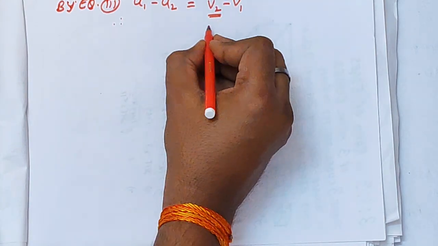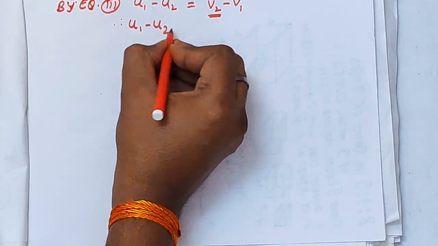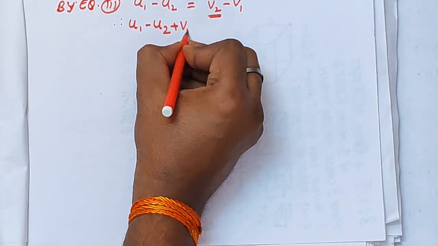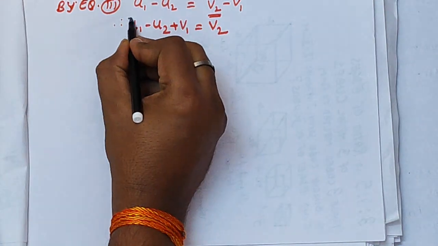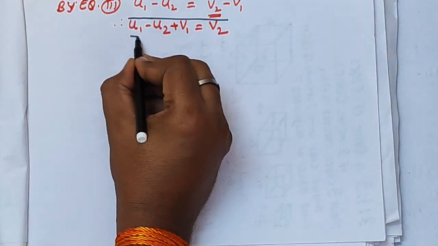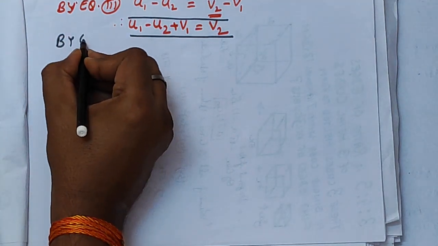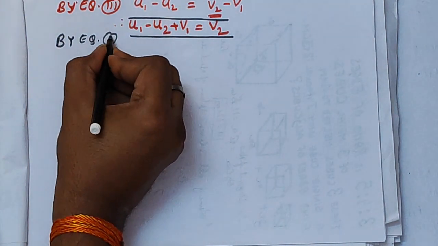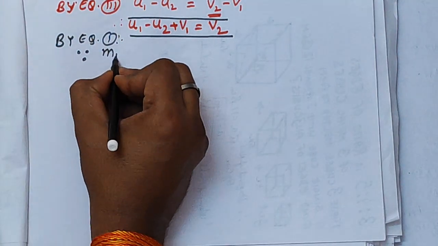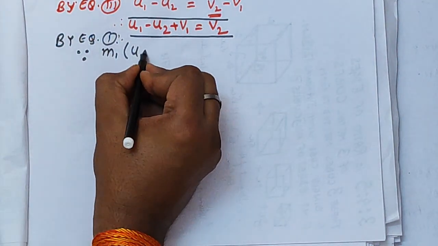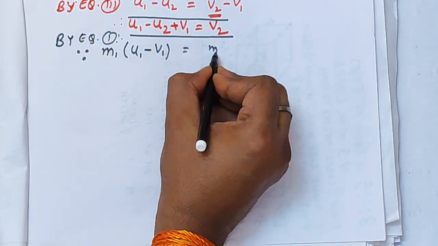Leave v2 on the RHS and bring the other terms to the LHS. We can see u1 minus u2 plus v1 is equal to v2, right? So v2 can be written as u1 minus u2 plus v1 from equation number 3.